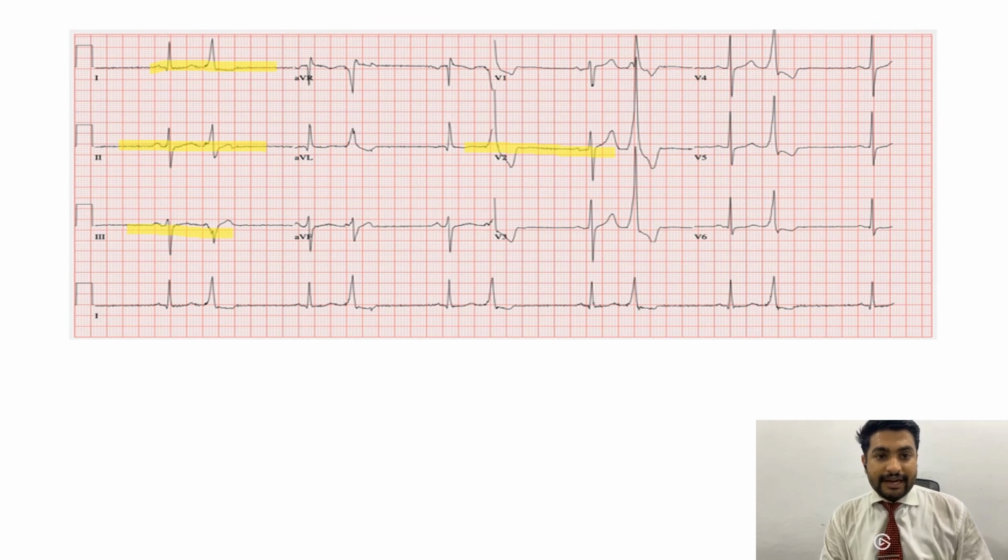We see that a normal QRS complex is followed by a T wave, and then there is a premature beat. All right. There is a premature beat. Similarly, we can see that in AVR.